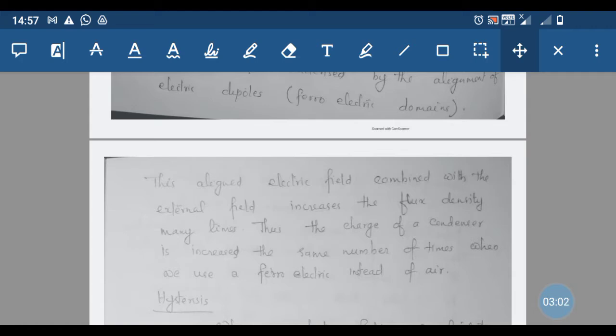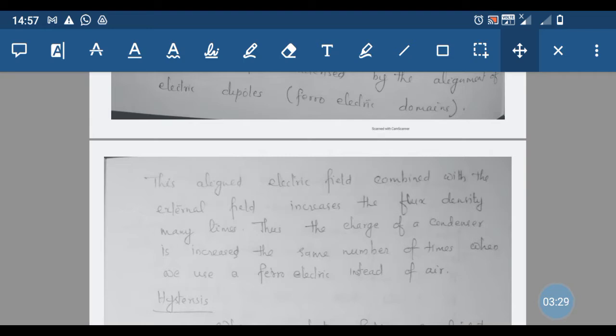So the ferroelectric substance property means that the substance contains a large number of areas called ferroelectric domains, such that in the presence of an external field, these ferroelectric domains are aligned in the direction of the external electric field and combine with it, increasing the flux density of the substance many times.